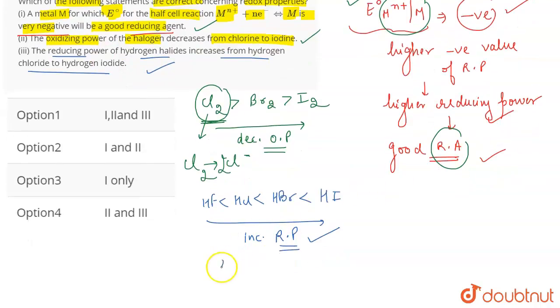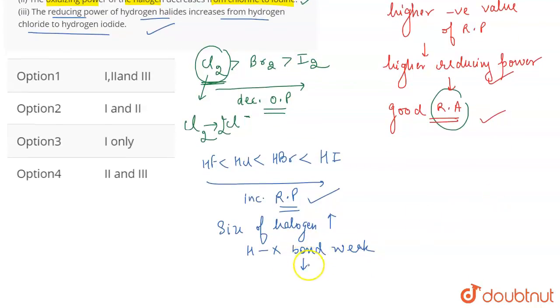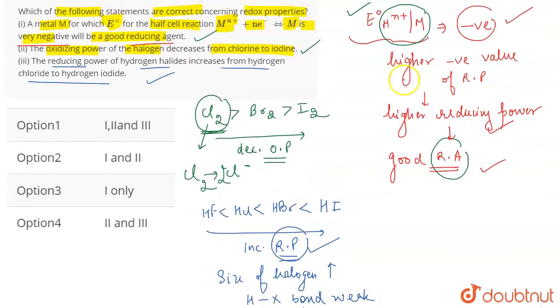That happens because as the size of the halogen increases, the HX bond becomes weak. When the HX bond becomes weak, it means that it can lose the halogen easily and therefore show a greater reducing power. It means that it has a greater tendency to oxidize itself. So basically all the statements are correct. So the correct answer for this question is going to be option 1, that 1, 2, 3, all the 3 statements are going to be correct.